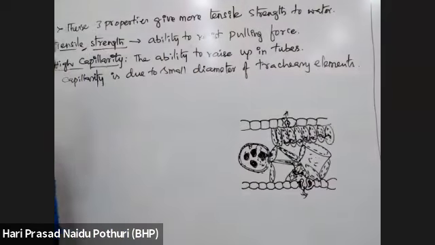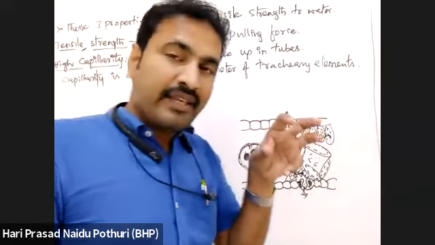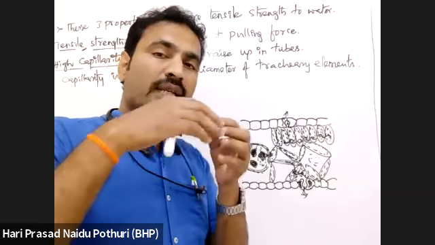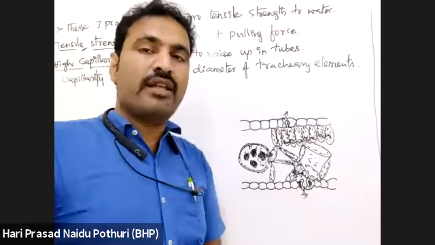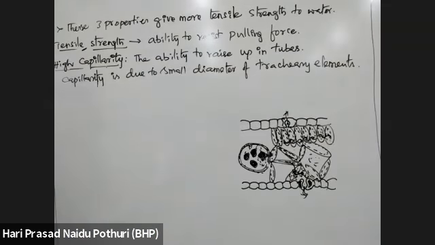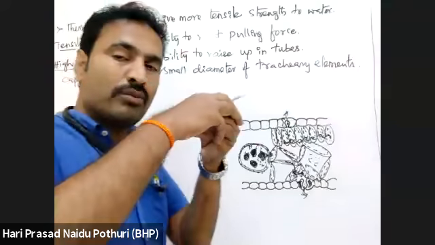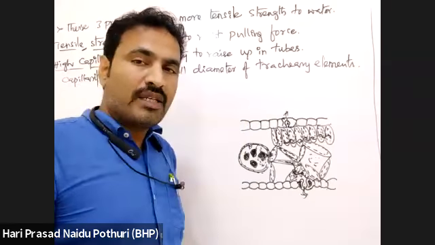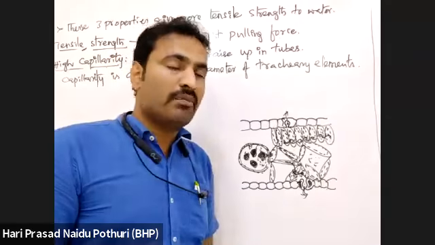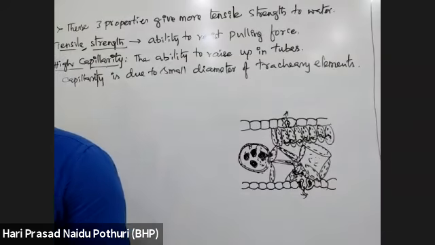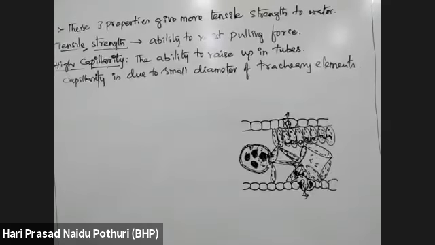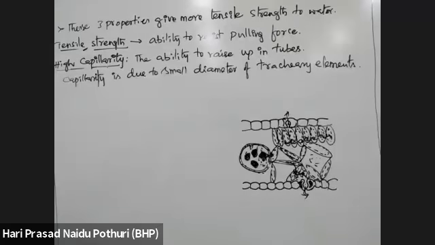That loss of water vapor can be measured by placing a leaf inside a closed glass tube. After some time, if we observe the glass tube, there may be presence of water vapor inside. That water vapor initially was not there, but when the leaf is kept inside a glass tube in a normal atmosphere for some time, due to transpiration there is a loss of water vapor from the leaf. That lost water vapor can be observed on the inner side of the glass tube or vessel. Like that we can find. Note down some points for this.